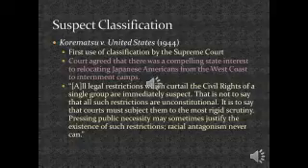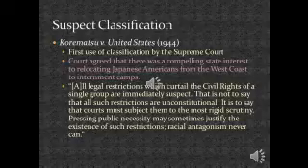And they used the following quote, in which you're going to hear strict scrutiny for the first time. They wrote, "All legal restrictions which curtail the civil rights of a single group are immediately suspect. That is not to say that all such restrictions are unconstitutional. It is to say that courts must subject them to the most rigid scrutiny. Pressing public necessity may sometimes justify the existence of such restrictions. Racial antagonism may not."